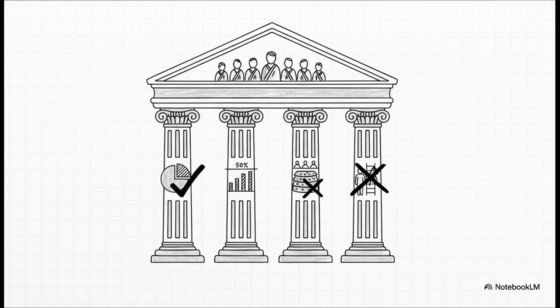Now, this was such a huge deal that a special 9-judge bench was brought in to decide it. Their final verdict rested on 4 crucial pillars that would pretty much define reservation policy for decades to come. Now, they did uphold the 27% quota for OBCs, but the truly game-changing decisions were these 3. They introduced a 50% cap on all reservations, they created this concept of a creamy layer, and they limited reservations to just the initial hiring stage. Let's break those down.